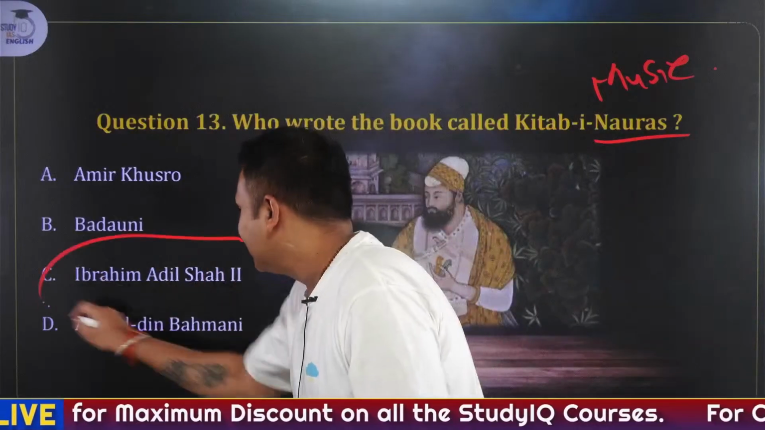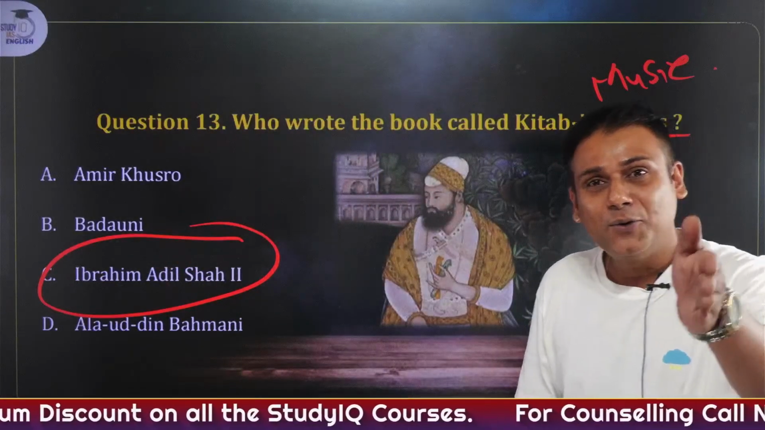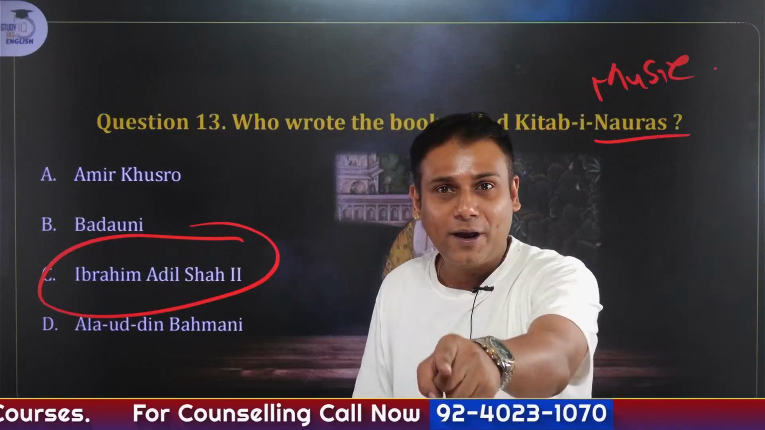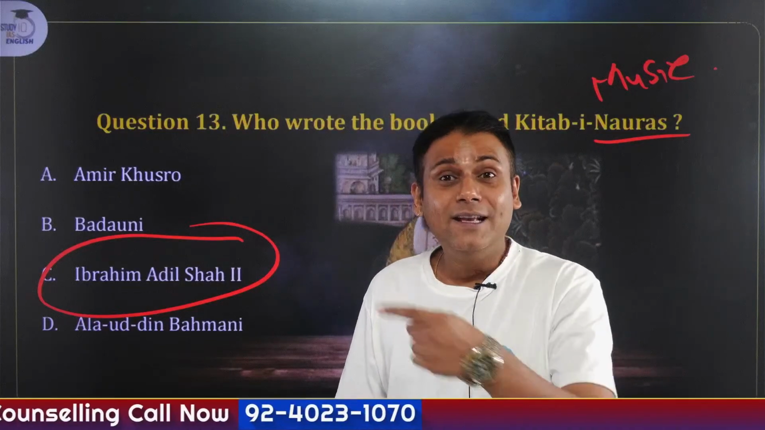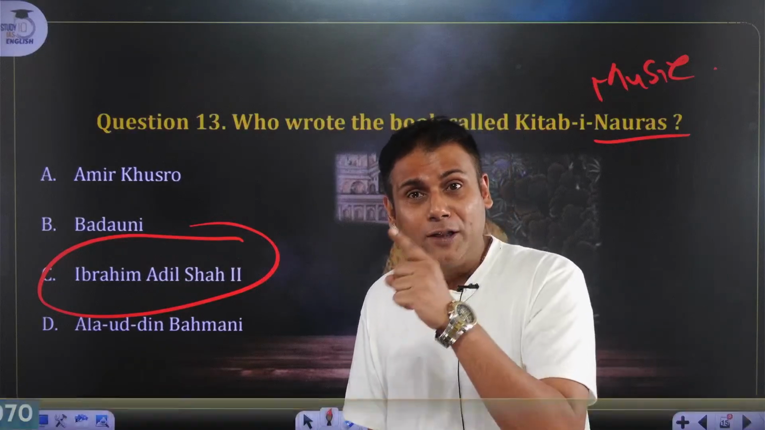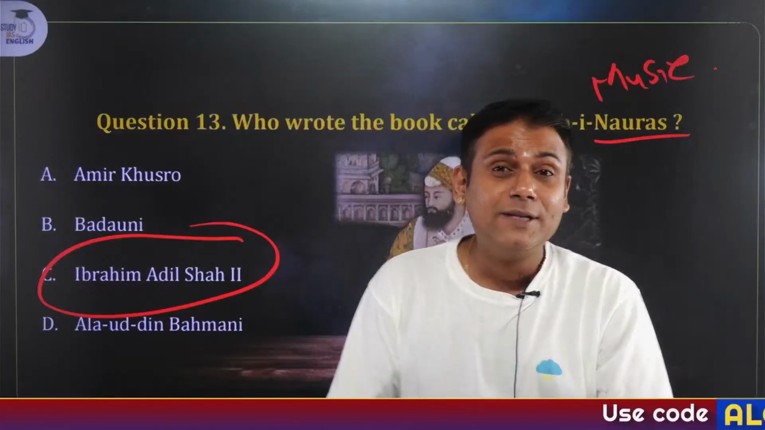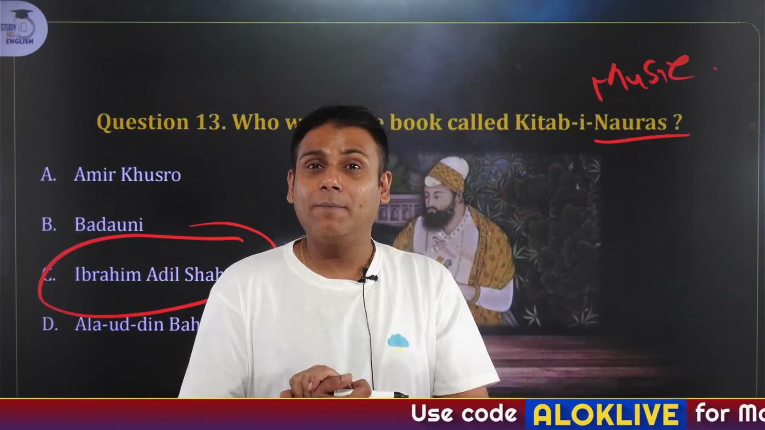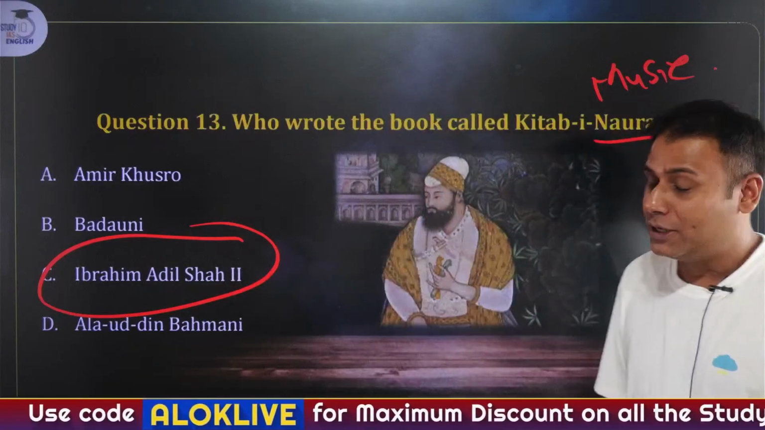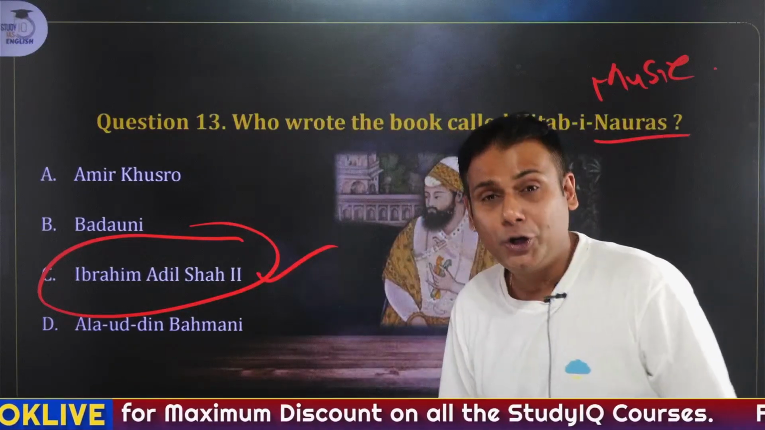The answer to this question is Ibrahim Adil Shah II. He was a ruler of Bahmani. And just a while back I have told you, and I have also given you a hint right now, that these kingdoms were created during the time of whom? Muhammad bin Tughlaq. So there were two major kingdoms that cropped up during the time of Muhammad bin Tughlaq: the Vijayanagar kingdom and the Bahmani kingdom. So the answer to this question is Ibrahim Adil Shah II.